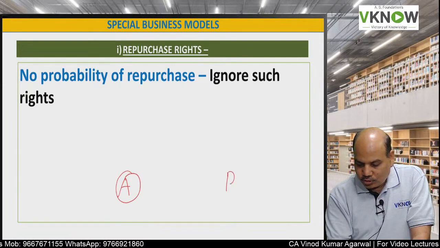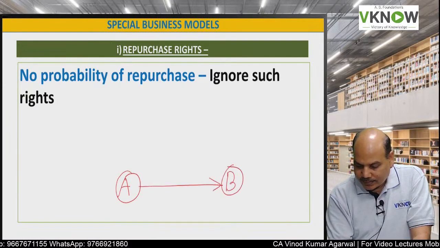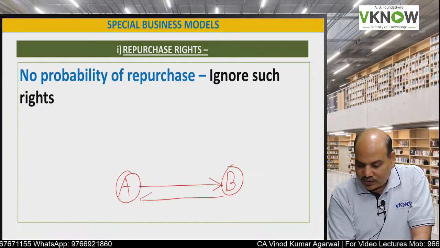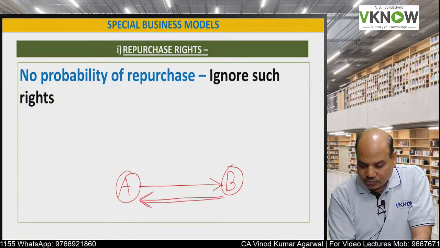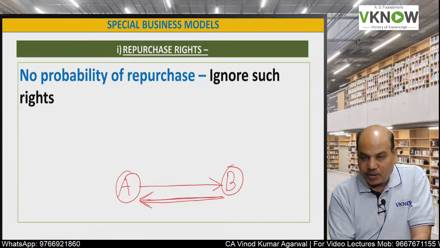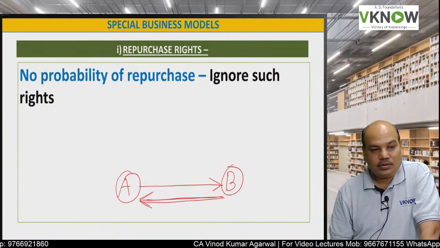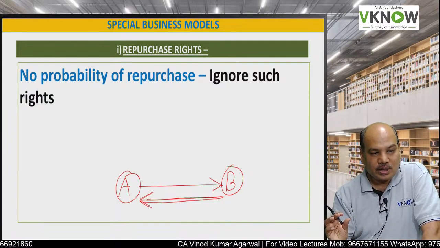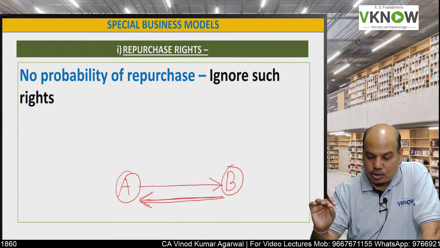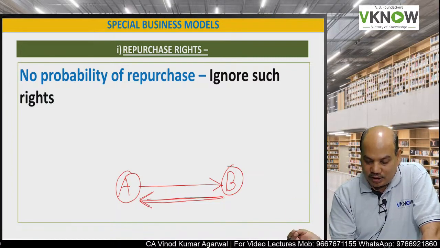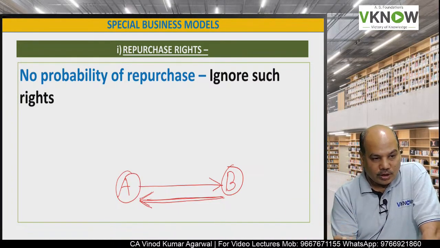A sold goods to B. Then the contract is designed in such a manner that these goods are going to be repurchased by entity A. How to do the accounting?